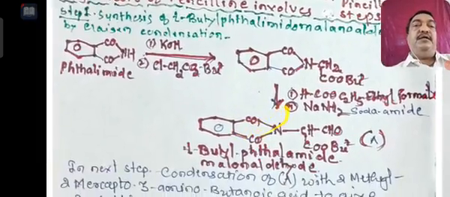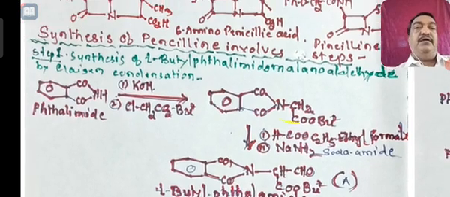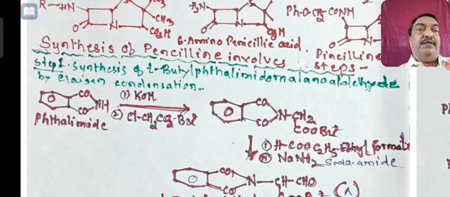Now, let me go to the synthesis of penicillin. In the first step, you start with phthalimide, treat with a base like KOH and then with tert-butyl chloroacetate. The NH hydrogen of phthalimide is replaced, losing HCl, and you get CH2COOBu, that is a butyl group.